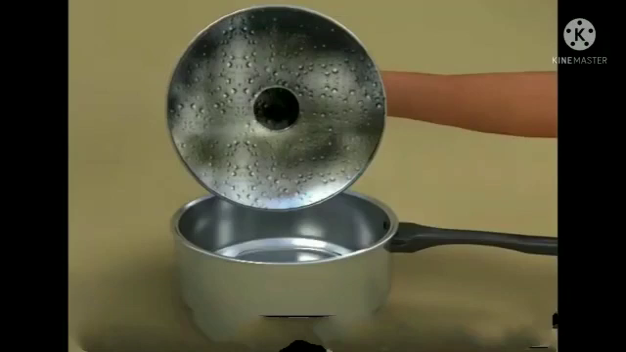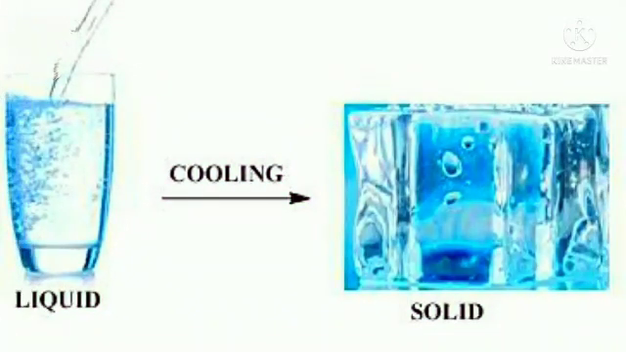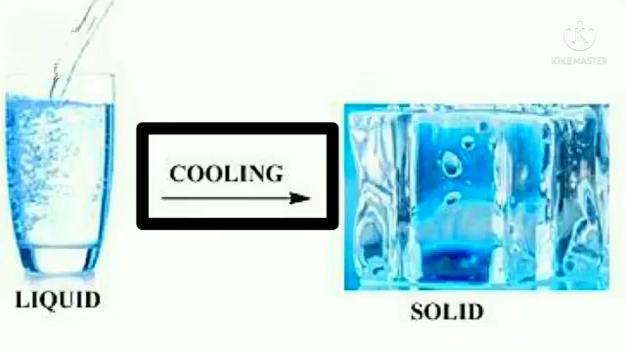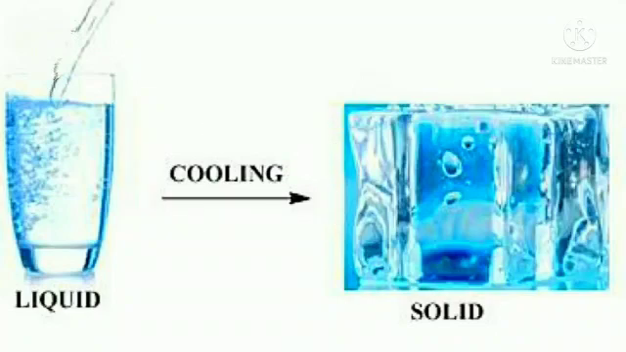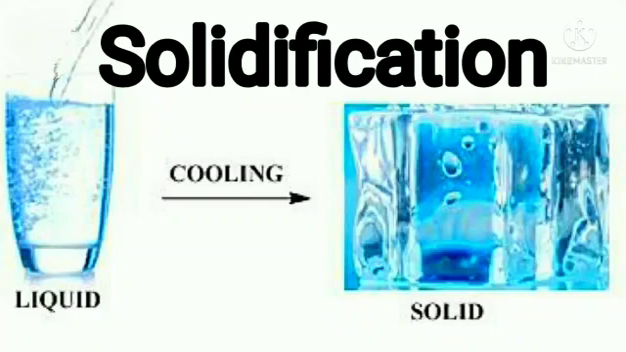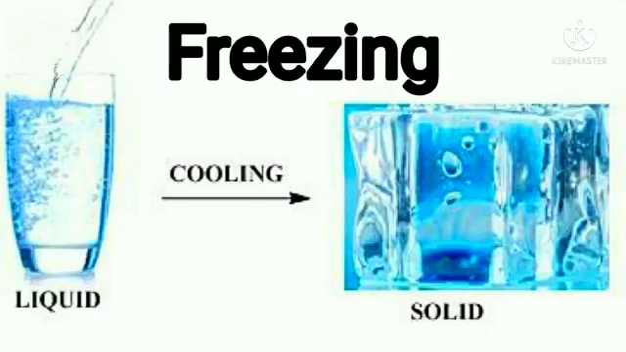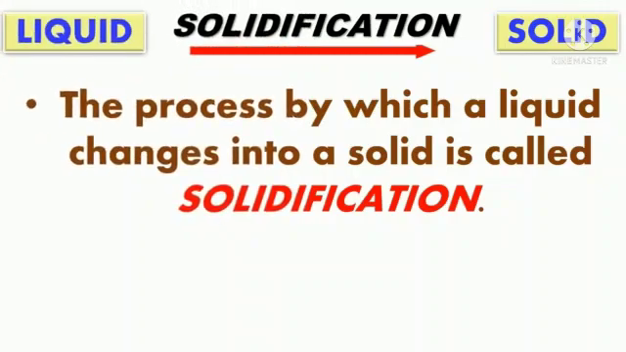Okay. Now, we are going to study the next change, that is liquid into solid. A liquid can change its state and become a solid again upon cooling. Here also the condition is cooling. This process is called solidification or freezing. So, what is solidification? The process by which a liquid changes into a solid on cooling is called solidification.